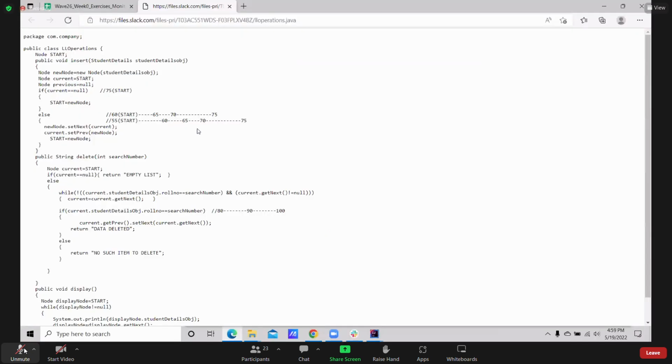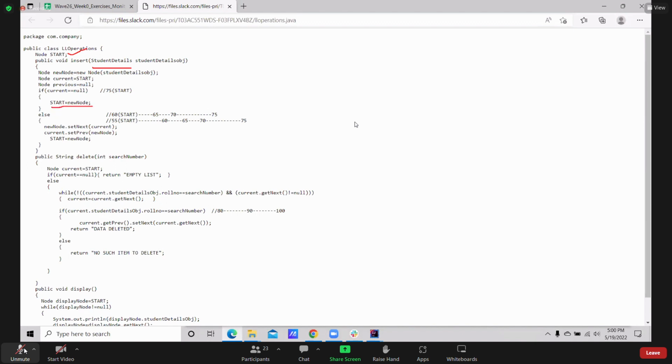Guys, please look into the screen. Declare your start node. I have inserted student detail; you have inserted song. Create a new node. Allocate memory with the new keyword and assign the value. Here the value is nothing but the object. Make the current node the start node and declare previous as null. Always previous will be null. So if the current node and start node are null, there is no data. It's an empty linked list. So I want to make my new node the start node.